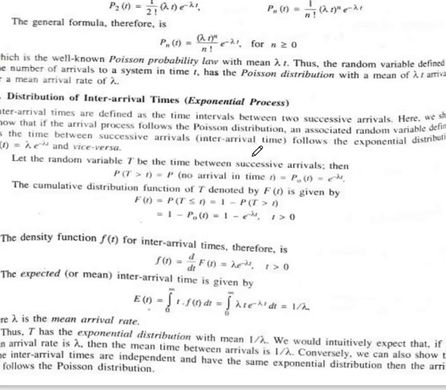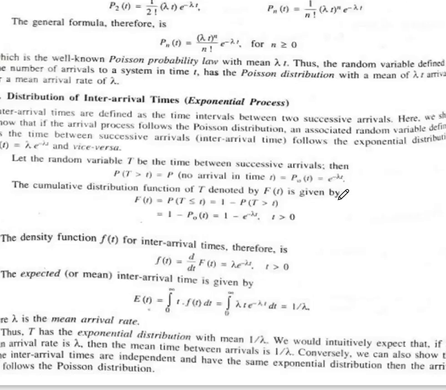The random variable defined as the time between successive arrivals, that is the inter-arrival time, follows the exponential distribution, which is given as f of t equal to lambda e raised to power minus lambda t. Let the random variable capital T be the time between successive arrivals, then the probability of T greater than t equals the probability of no arrivals in time t, which is equal to p0 of t equal to e raised to power minus lambda t.